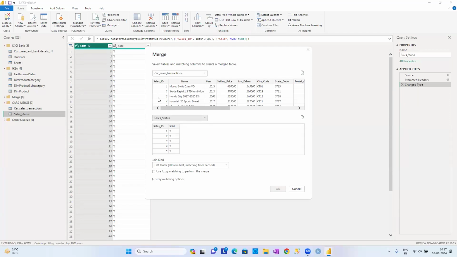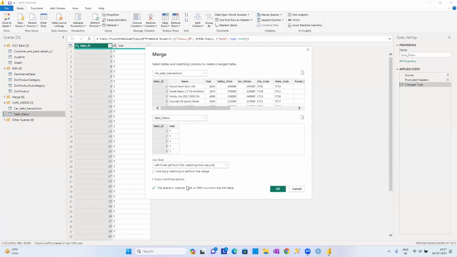And it is very clearly visible: this sales ID and this sales ID, both of them are going to match, guys. See, perfectly, how many records are there? 7,906 records, and 7,906 records are matching. And it is a one-to-one relationship, guys. It is not one-to-many or many-to-one, because sale ID 1 will have only one record here. We don't have the same sale ID 1 multiple times. It is purely a one-to-one relationship.